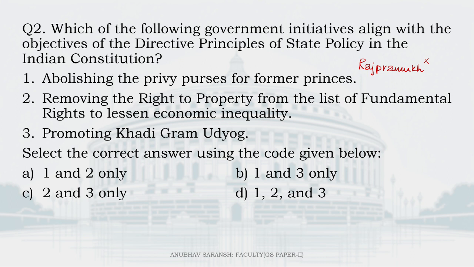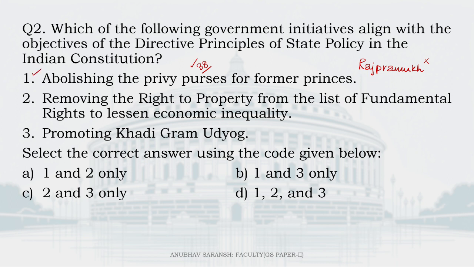So, what principle or which initiative aligns with the objectives of DPSP? The first one, does it? Yes, of course, Article 38. That's the whole concept of Article 38. The idea of minimizing inequalities in income, inequalities in status, inequalities in facilities, and also opportunity, right? So in 1971, in pursuance of this, through the 26th Amendment Act, when we abolished the concept of privy purse, this means that we try to achieve the objective of Article 38, ensuring that we minimize inequalities in income, status, and facilities.